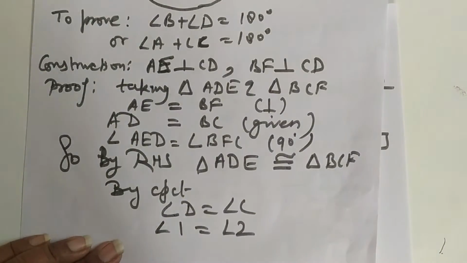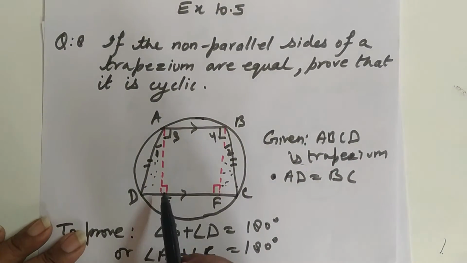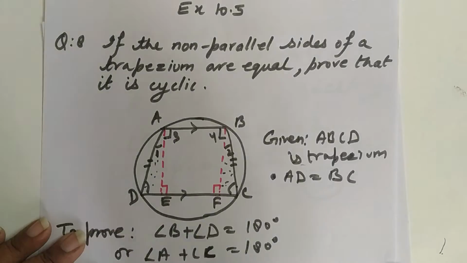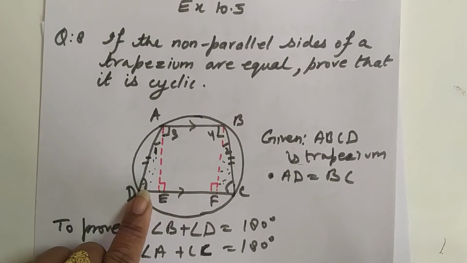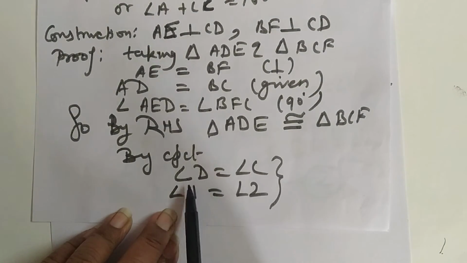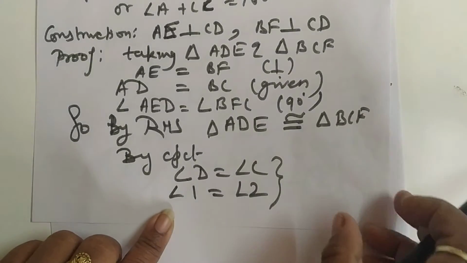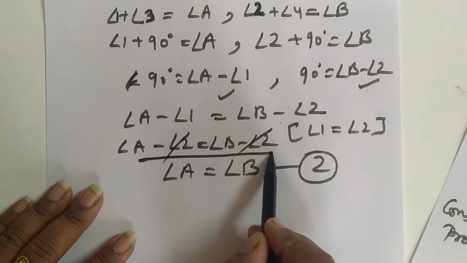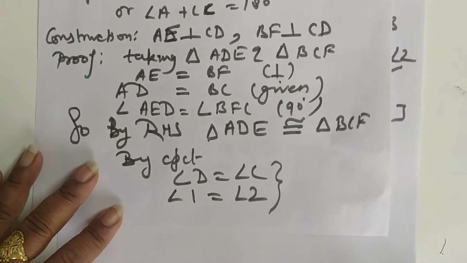And see, angle C is also equal to angle D by CPCT. Angle D is also equal to angle C, because we have already proved that these two triangles are congruent to each other. So hence by CPCT angle D is also equal to angle C. By CPCT these two equations we have got. Angle 1 and angle 2 we have utilized, and by utilizing this we have just now proved here that angle A is also equal to angle B. Yes, or here we have got by CPCT that this one.